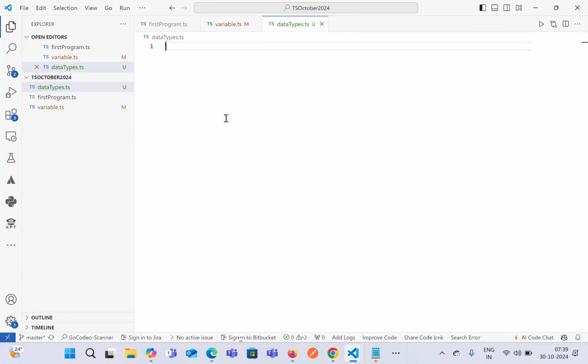So data types again over here. What in general is a data type? Anyone can answer what is a data type if you have worked or used it previously.